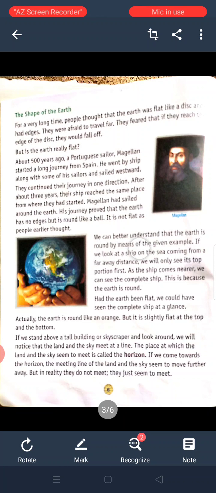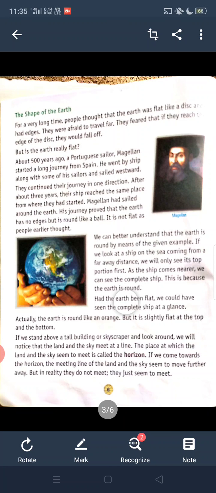Okay, we can better understand that the earth is round by means of the given example. If we look at a ship on the sea coming from a faraway distance, we will only see its top portion first. As the ship comes nearer, we can see the complete ship. This is because the earth is round.